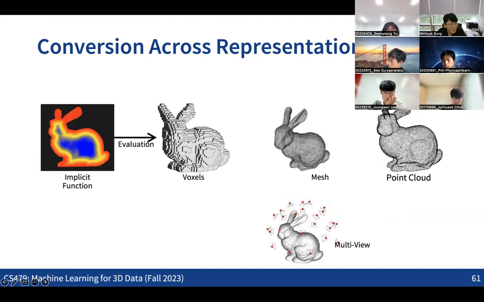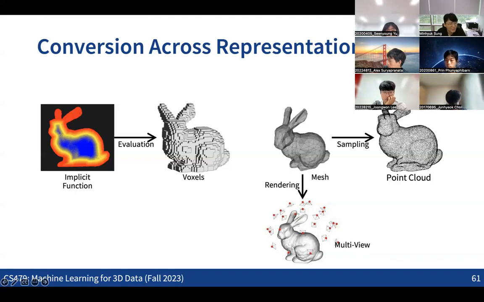How about from the mesh to the point cloud? How can you generate the point cloud from the meshes? This is also very straightforward, right? We just need to sample the points over the surface. So this is just a matter of sampling points over the meshes. Another conversion is from the mesh to multi-view images, which is also very straightforward, in that we just need to render the meshes into 2D images, 2D planes. If you took the computer graphics course, rendering is very typical, right? So this kind of conversion is very easy and straightforward.